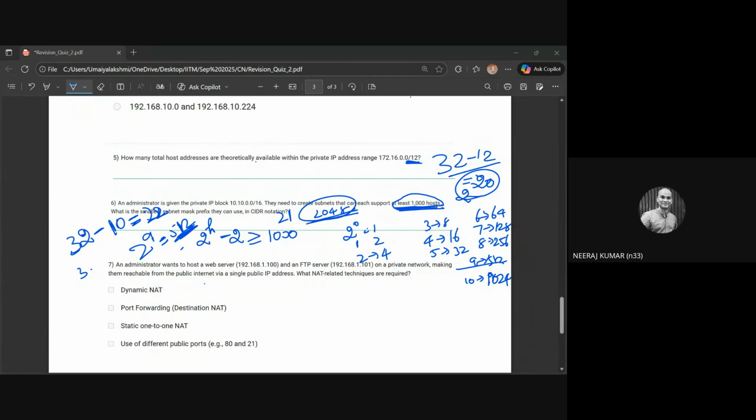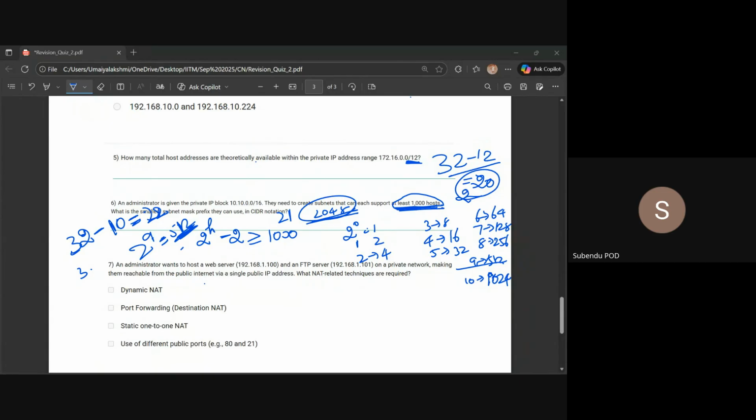Smallest could be 21, 20. 20 is also a smallest subnet mask, and the host only has a lower limit. The upper limit is not defined. So technically, you can go down. You can go till 16 also, and you are supporting more than 1000 hosts. So the lower limit is there, the upper limit is not there for the host. Correct.